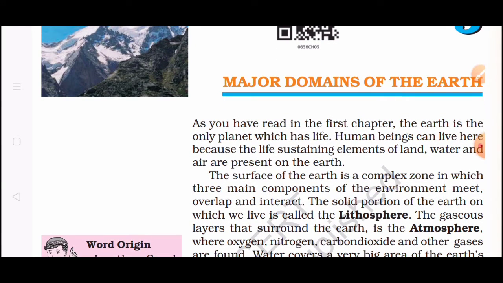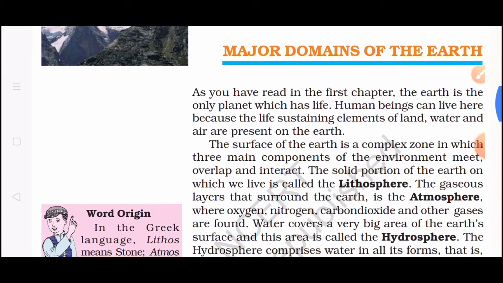The reason is that it consists of life sustaining elements. And what are the life sustaining elements? That are land, water and air. And due to these elements, earth is the planet which contains life.